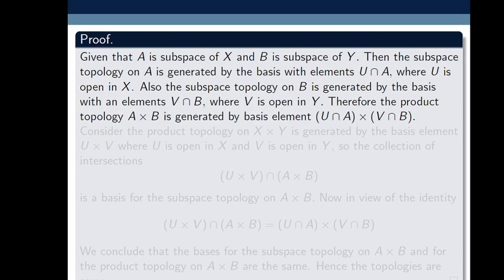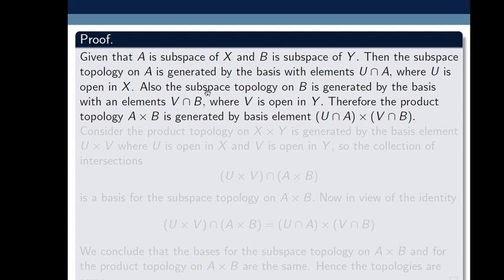Then the subspace topology on A is generated by the basis with elements U intersection A, where U is open in X. As A is a subspace of X, here I define the subspace topology on A. Similarly, we can define the subspace topology on B, which is generated by the basis elements V intersection B, where V is open in Y. So remember, U is open in X and V is open in Y.